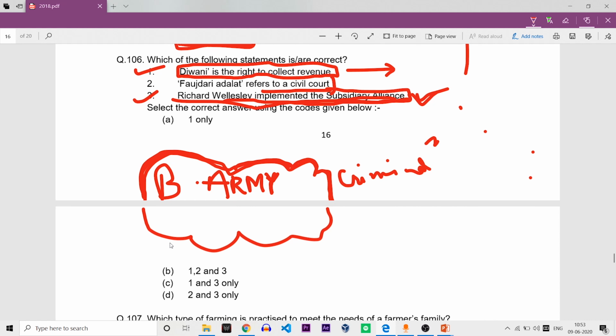So what will be the correct answer for 106? 1 and 3. This was one of the typical questions, I believe.